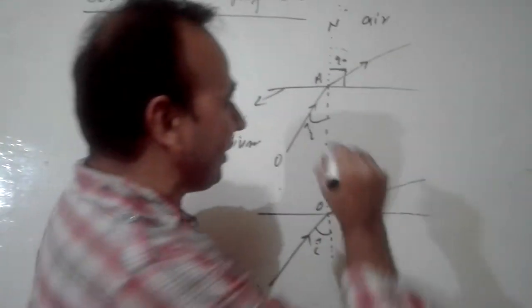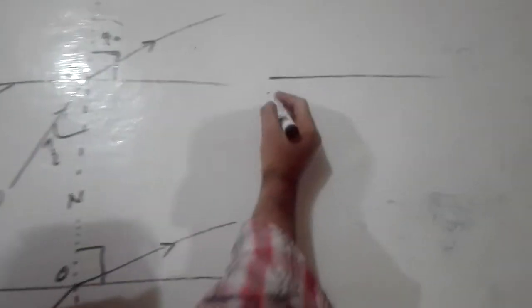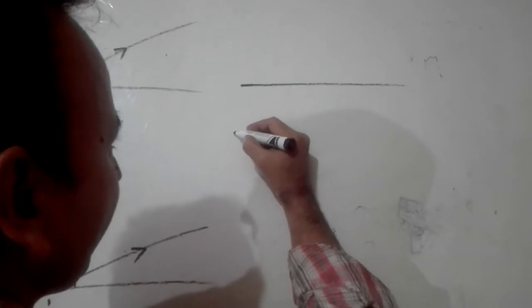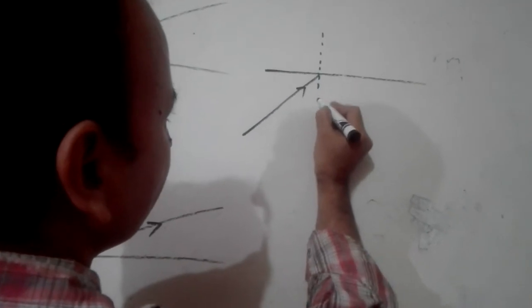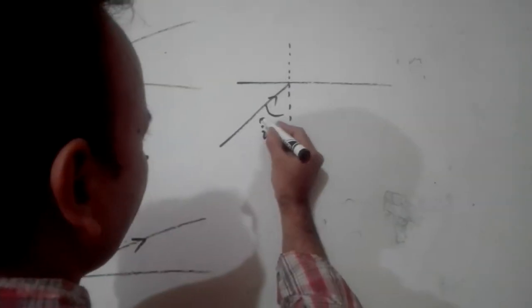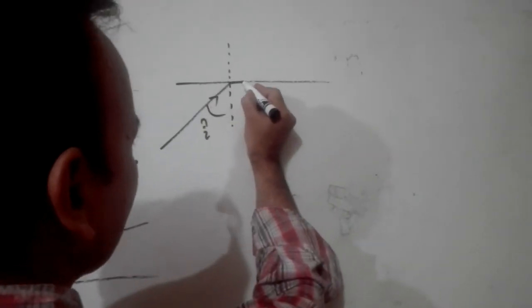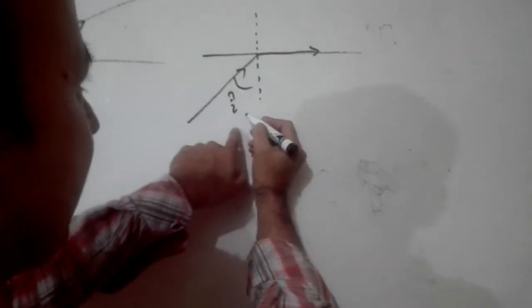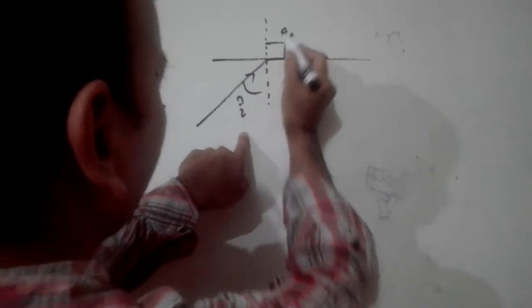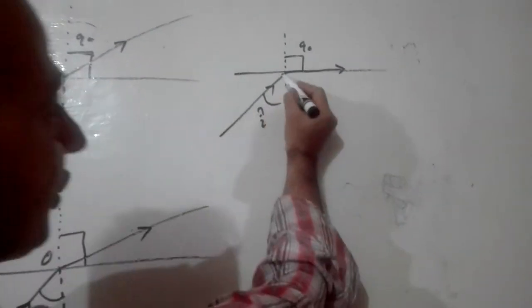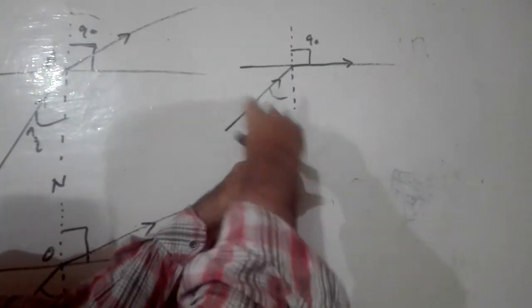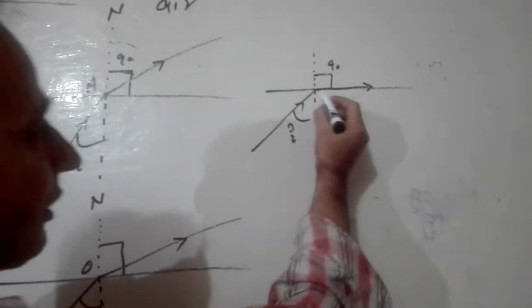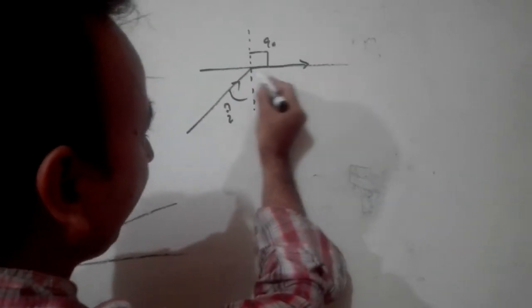Okay, now if I take another diagram, suppose this is the same medium, the denser medium, and if I increase the angle of incidence further like that, and here is the normal again. So this is the angle of incidence. I will notice that at a certain angle of incidence, the ray of light starts moving along the surface of the medium like this. Now this is the angle of 90 degrees. Notice again, if I increase for a certain value of angle of incidence, the corresponding angle becomes 90 degrees. Now it has become 90 degrees.